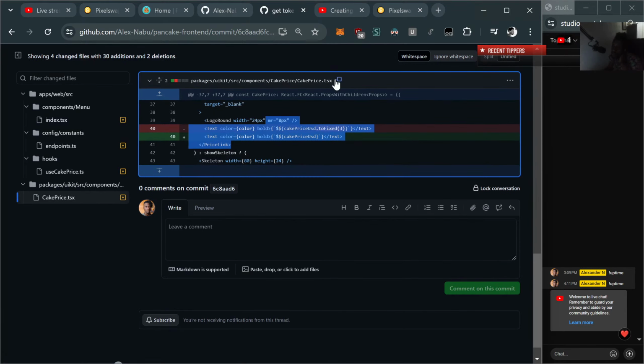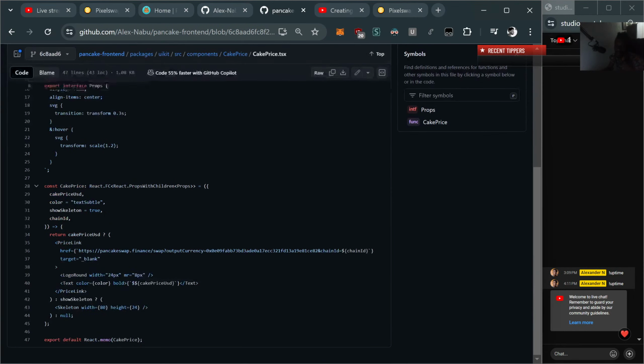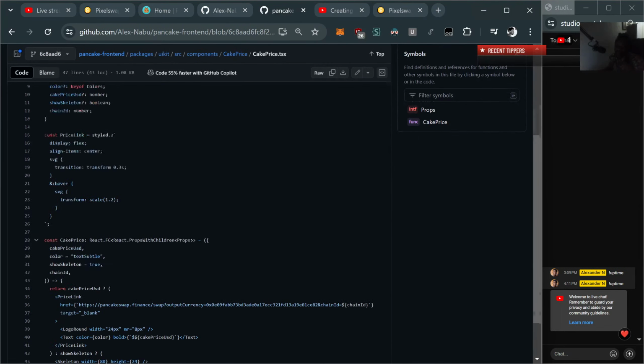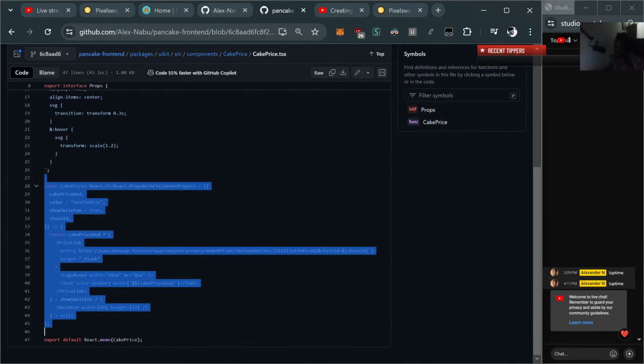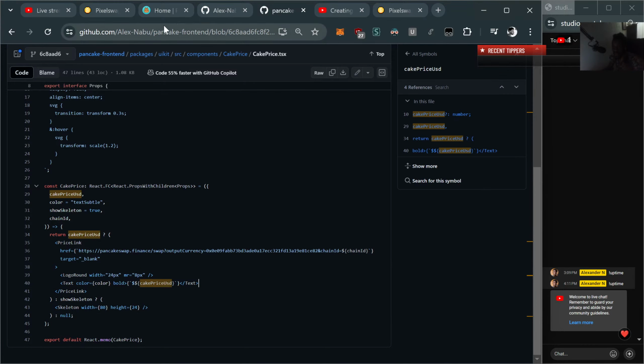I'm actually gonna open this up on GitHub, not in my editor, to not get lost. You can see this is just a component that loads price, and it's used all over the place, so you really want to change it there. We didn't change much here, honestly, other than removing the limiter on the decimal places.